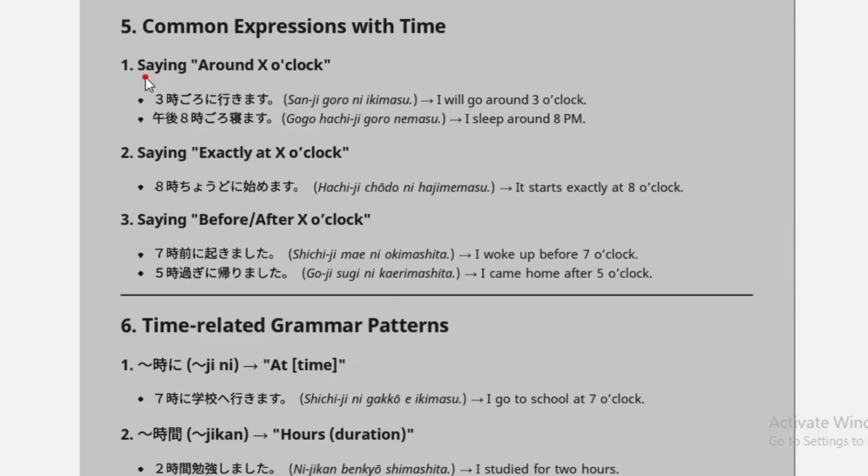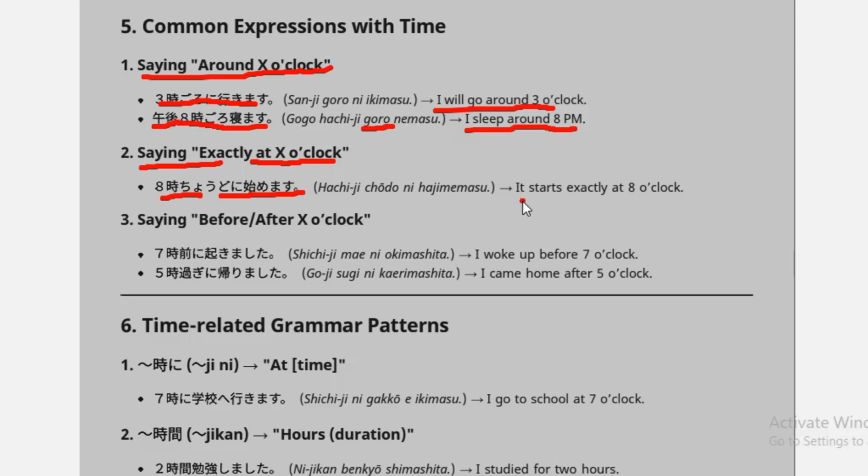So let's see some sentences of these time related expressions. Saying around X o'clock, like sanji goro ni ikimasu. I will go around 3 o'clock. Gogo hachiji goro nemasu means I sleep around 8 p.m. Goro means around. And we have, let's say, exactly at X o'clock, like hachiji choudo ni hajimemasu. It starts exactly at 8 o'clock.